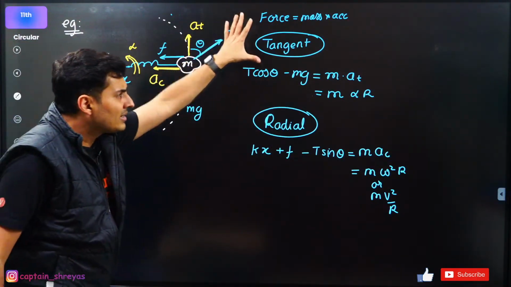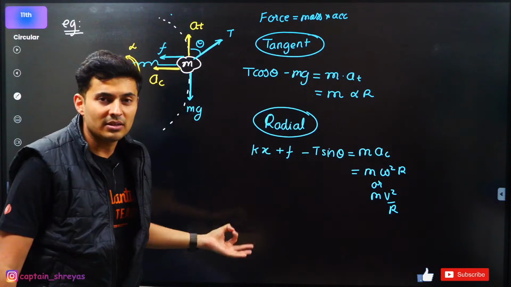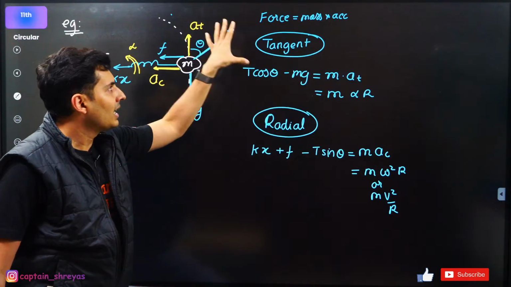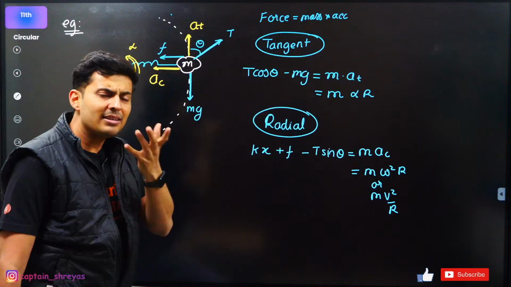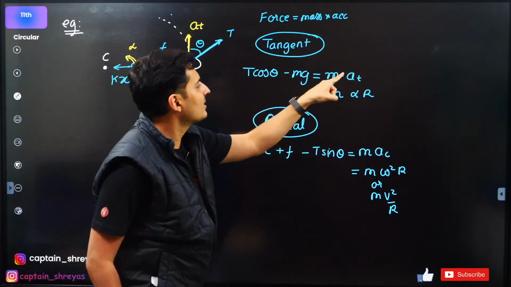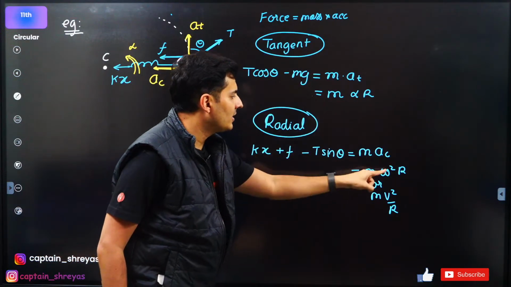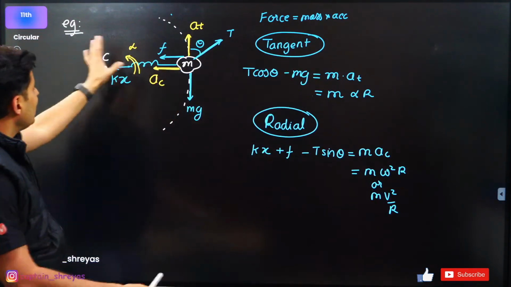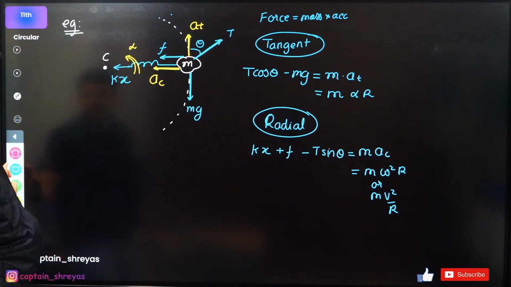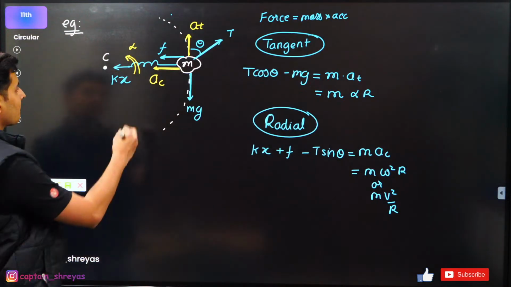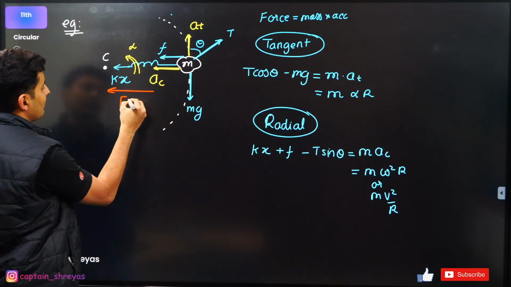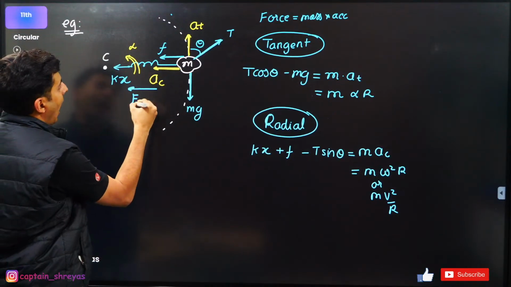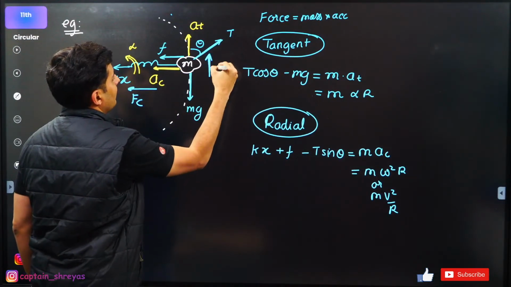Now, doesn't it feel like you're just doing Newton's laws? Doesn't it feel like you're just drawing an FBD and writing F is equal to ma? Where is circular motion here? Only in this tiny part, tangential acceleration and centripetal acceleration. Then you might be wondering, sir, where is the centripetal force? Have you done something wrong? Why did you not show FC and FT?